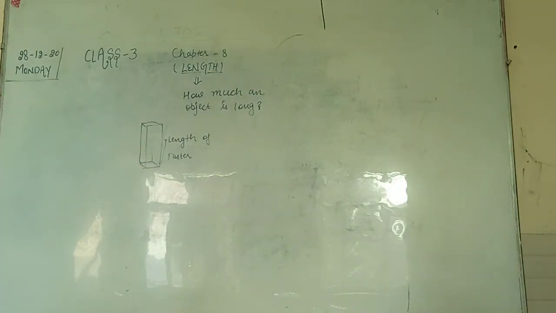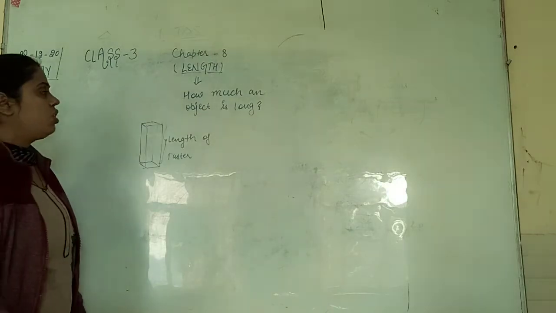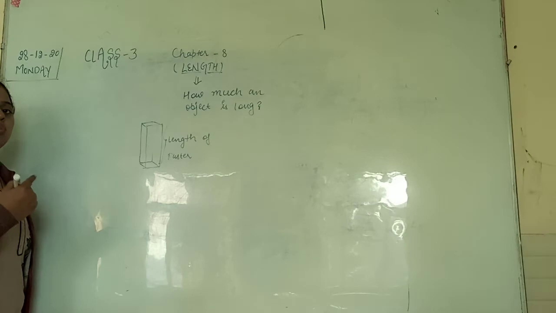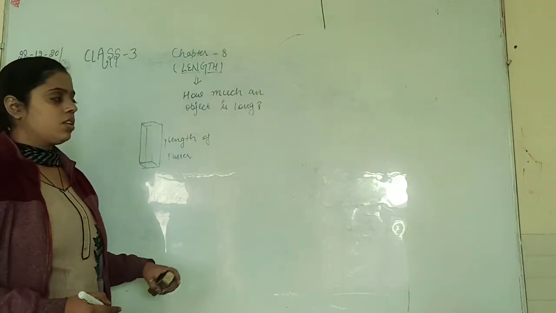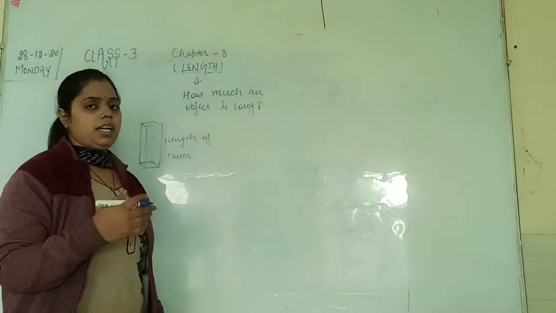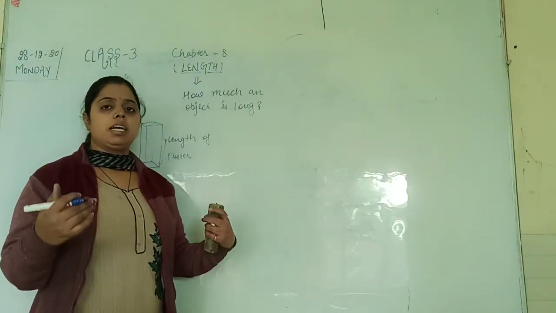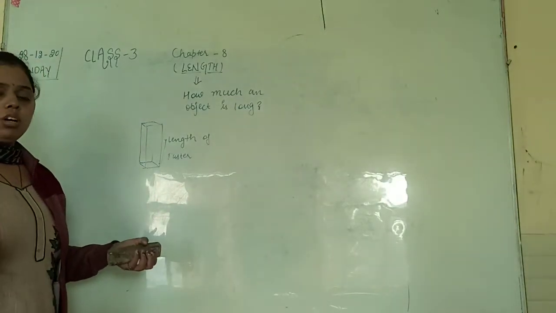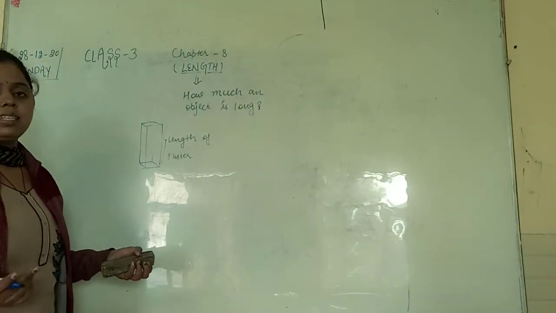कोई भी जो object है बच्चा वो कितना long है. In Hindi what we call it? Length को हिंदी में बोलते हैं लंबाई. Like your height. Like height of mine is also that how much I am tall, how much I am long. That will tell the height, right?